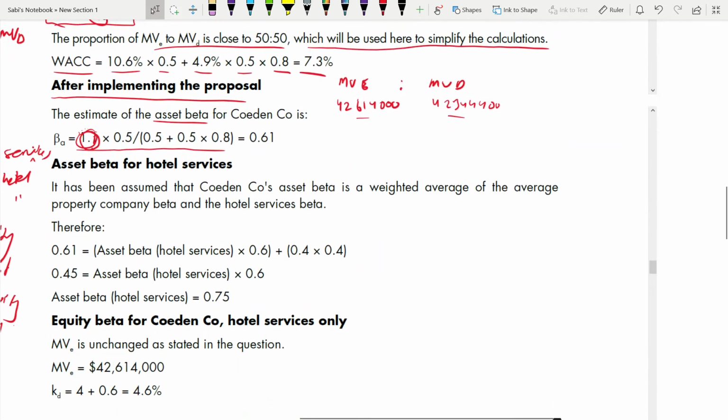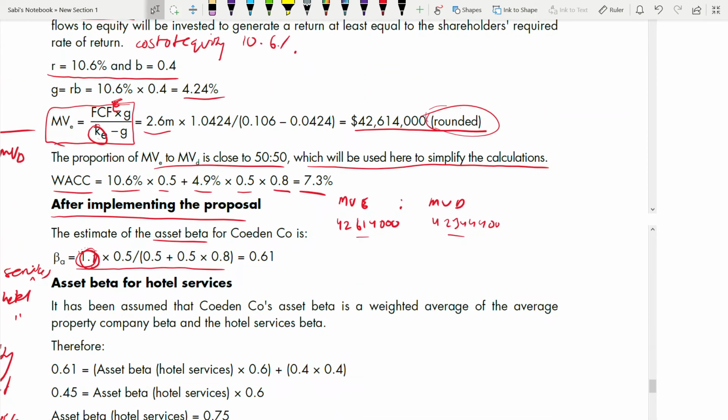So it is equity beta and it is before the proposal. That means it has both the hotel services and hotel property. From here, your job is to separate. You have to find only the hotel services. 0.5, because the proportion of equity is 0.5, divided by the denominator: proportion of equity 0.5, plus proportion of market value of debt, also 50%, into 0.8, because you have to take tax after tax. Then you are getting 0.61.